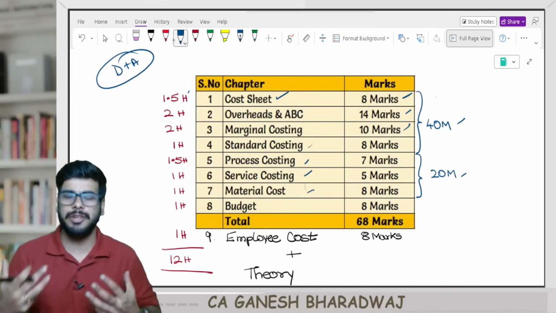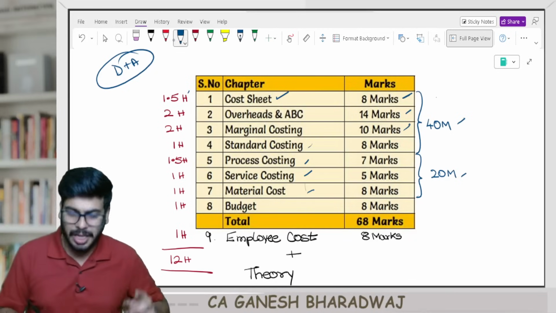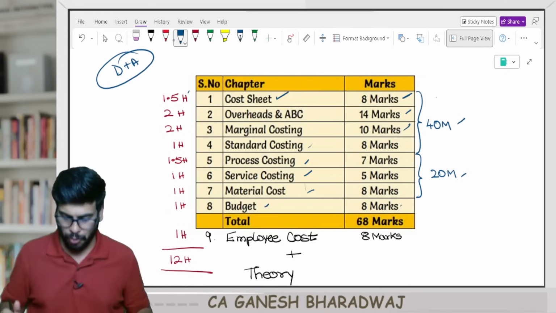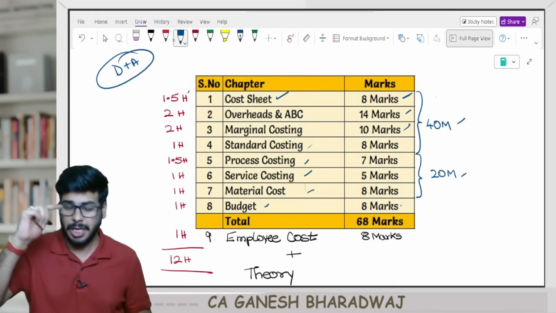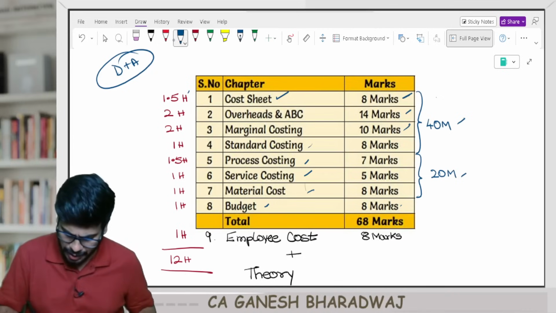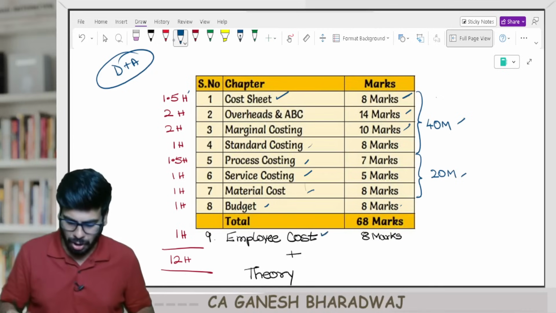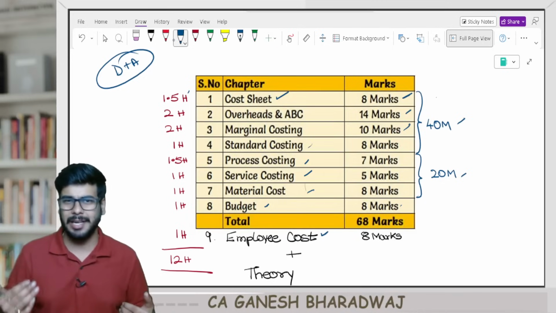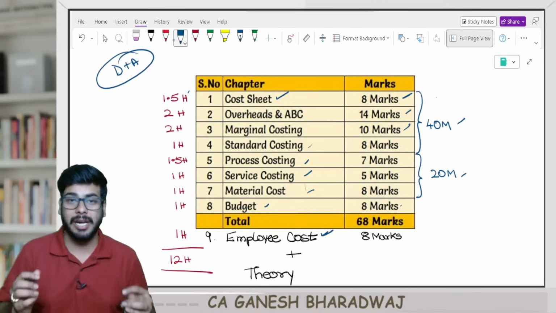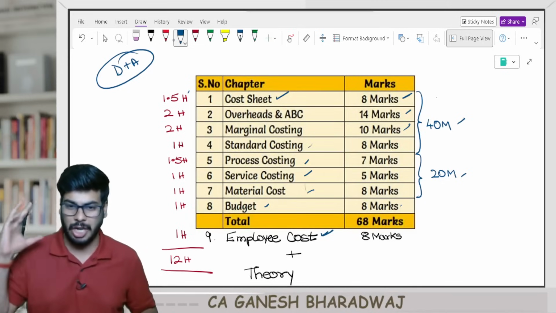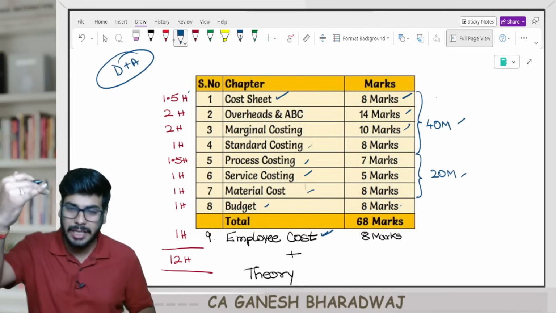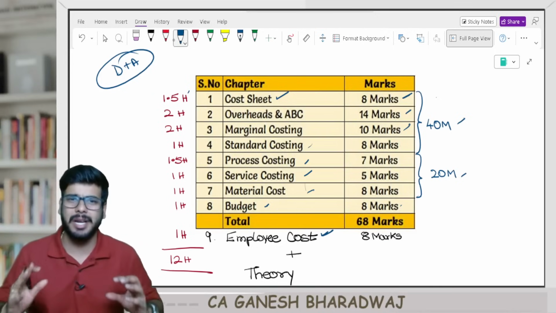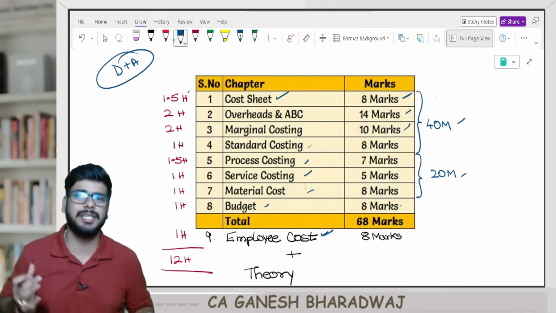From now on, whatever you score is going to be your bonus, right? Then go on to your budgeting chapter. It covers roughly about 8 marks. And additionally, for this attempt, most importantly, also cover employee cost. Roughly about 8 marks is what I'm expecting. It could be slightly less or slightly more, but definitely try to cover the employee cost chapter also. Now guys, this should be the lineup of your coverage. Roughly about 68 plus 8, around 75 marks comes from these chapters.